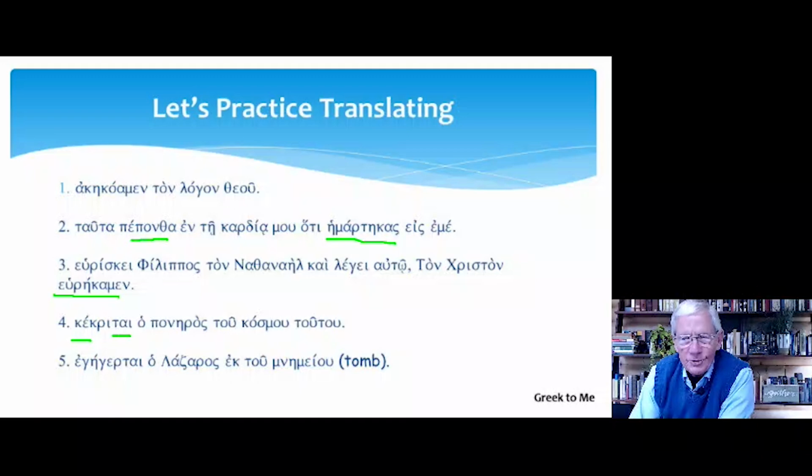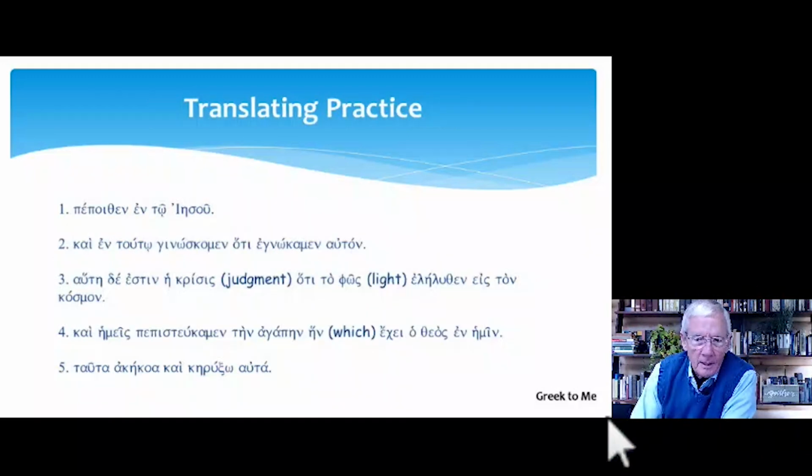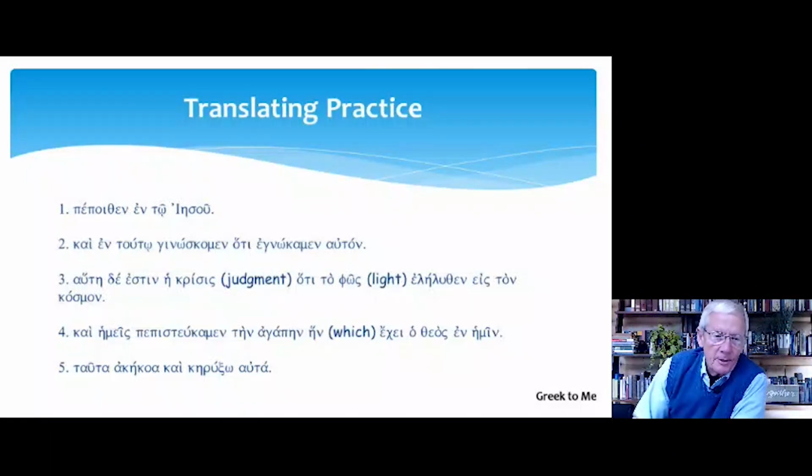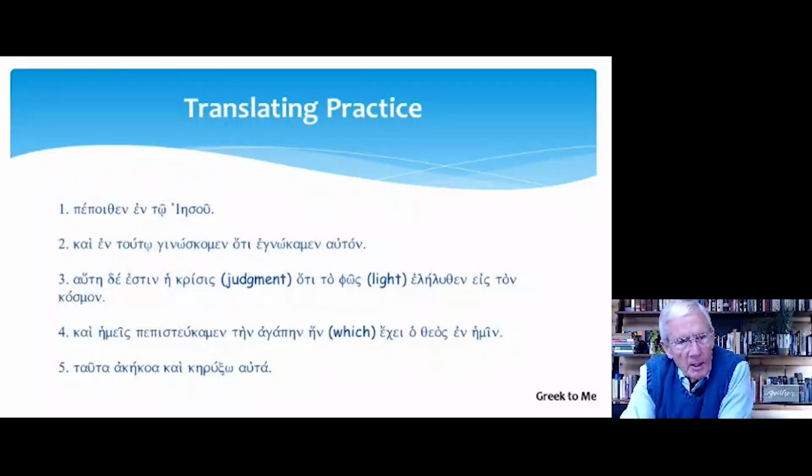All right, let's do some more. I'll hit my pause button. All right, now that we're back, let's compare. Number 1, pepoithen. This comes from peitho, that means I trust or I persuade. This is a perfect active indicative, third person singular. So he has trusted in Jesus.